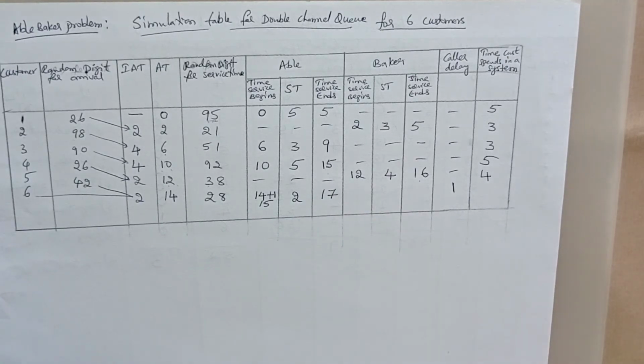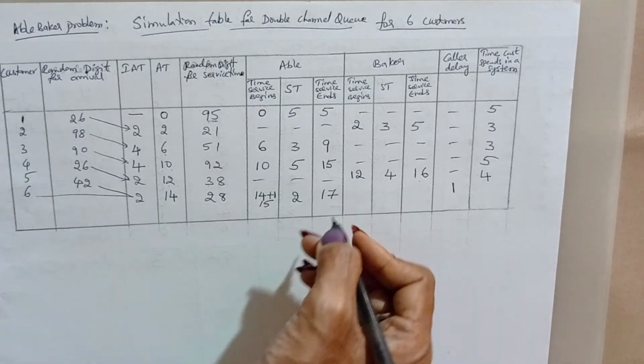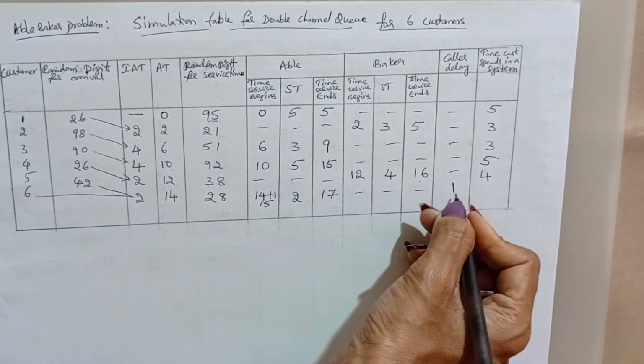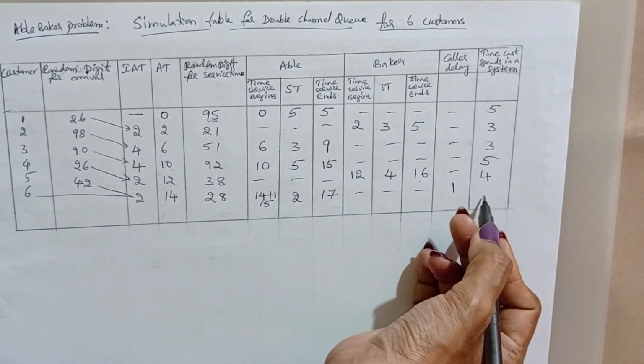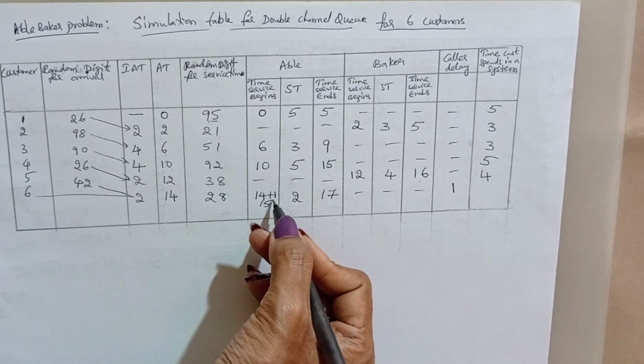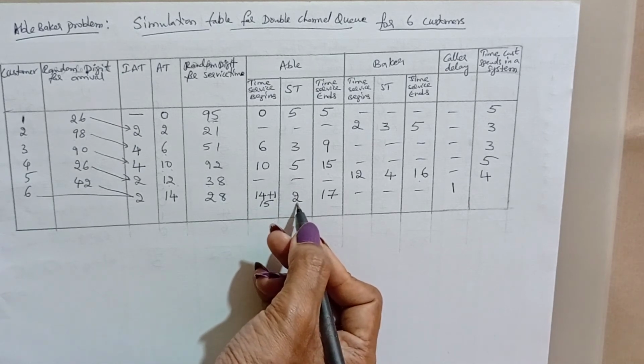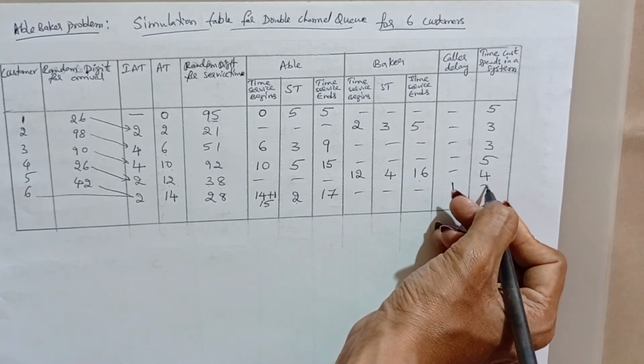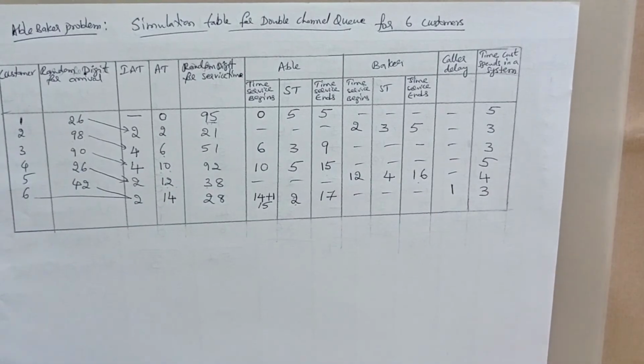Now the time the customer spends in the system is waiting time 1 minute plus service time 2 minutes, so totally 3 minutes. This is how to simulate the table for the double channel queuing Abel Baker problem.